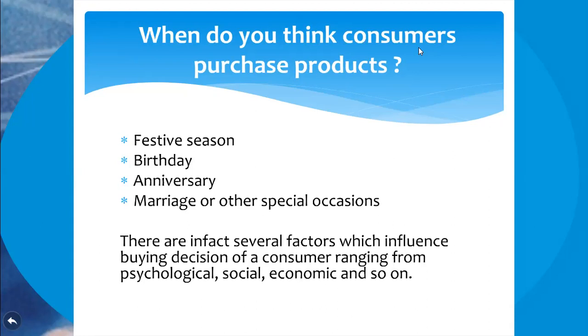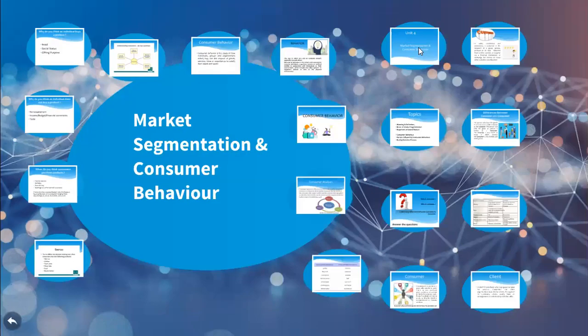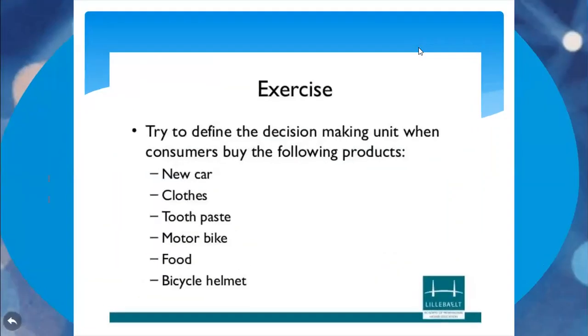And there are also several factors which influence the buying decision of the consumer, ranging from psychological, social, economic, and so on. In the next class, we'll discuss how it works. So this is a small exercise for you. Try to define the decision making unit when the consumer buys the following.